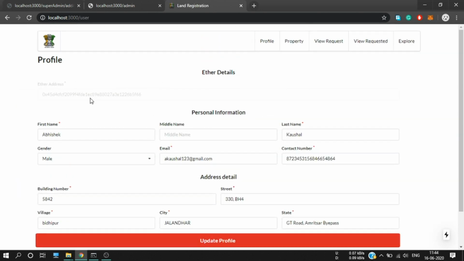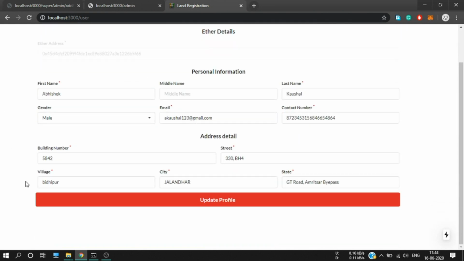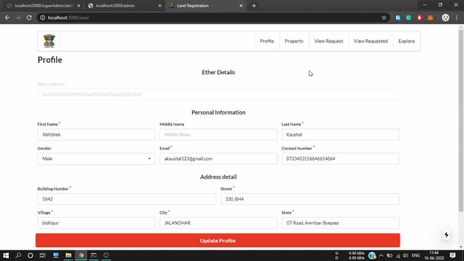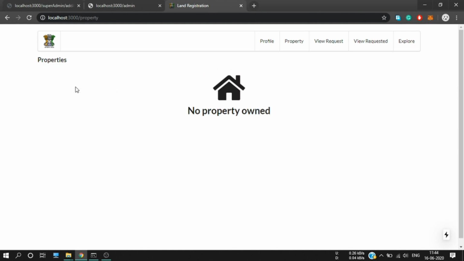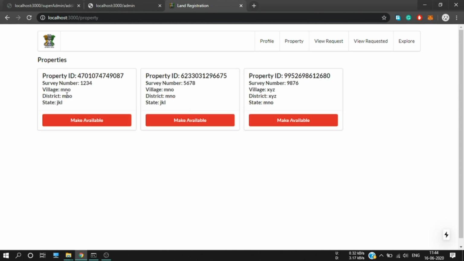Now here you can see all the details of our profile: name, building, village is Bidipur, city Jalandhar, GT road. It's my personal detail. And now let me check the properties which belong to this Ether address. These are the three properties. This is the property which we just created, with survey number 9876, village XYZ and MNO.